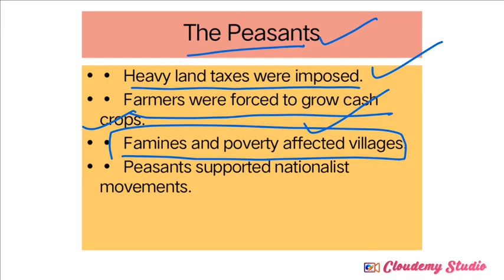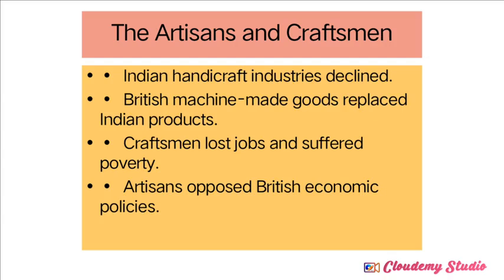When they can't grow sufficient crops, they get very little income. Even at this time, it was compulsory to pay tax to the Britishers. That's why all these became reasons to raise voice against the Britishers. So peasants decided to oppose the Britishers and supported the Indian nationalist movement. That is what we call nationalism.